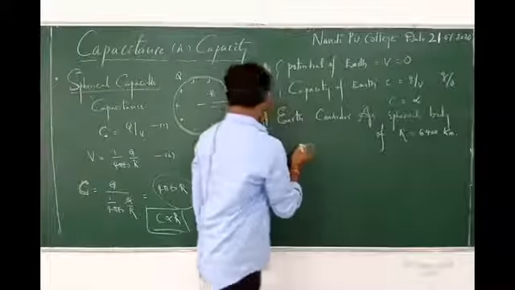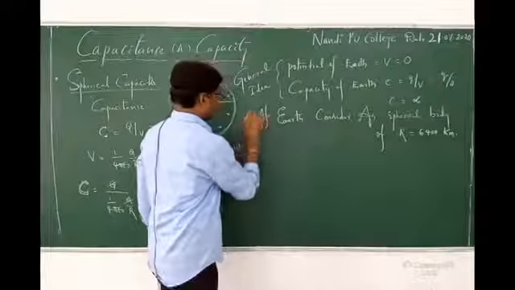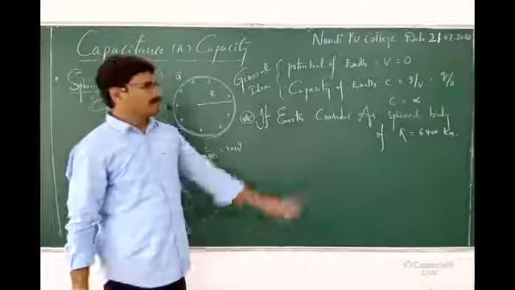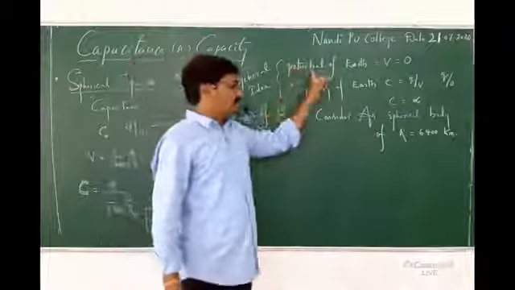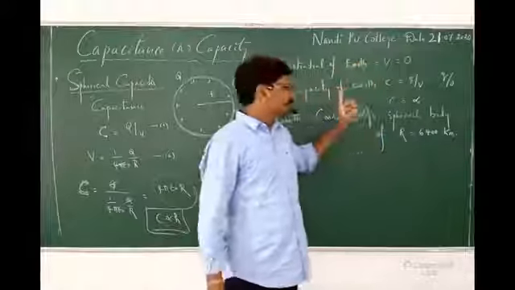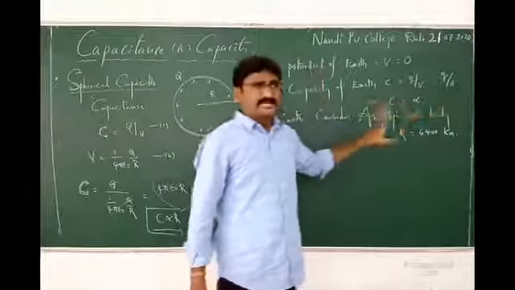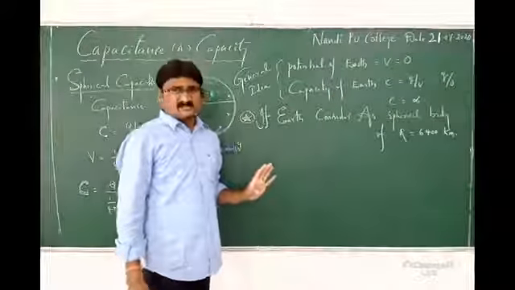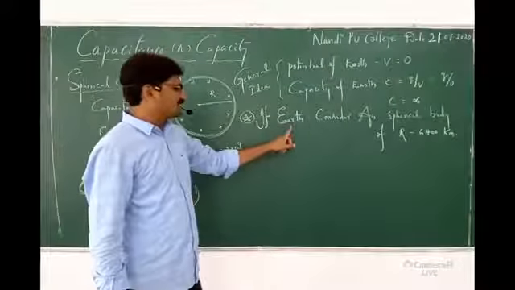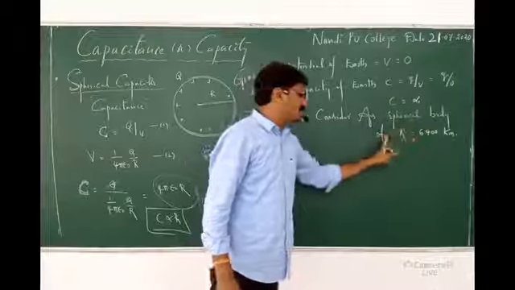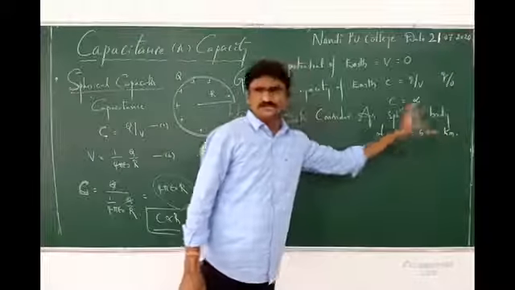Before, I took the potential of the Earth as V equals 0 and the capacity as C equals Q by V, so infinity. That is a general basic idea. Now I am going to explain what if Earth is considered as a spherical body of radius 6,400 kilometers.